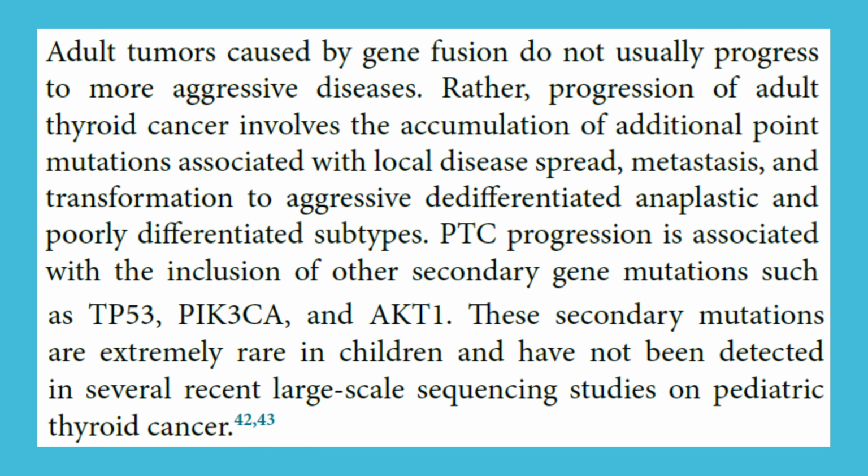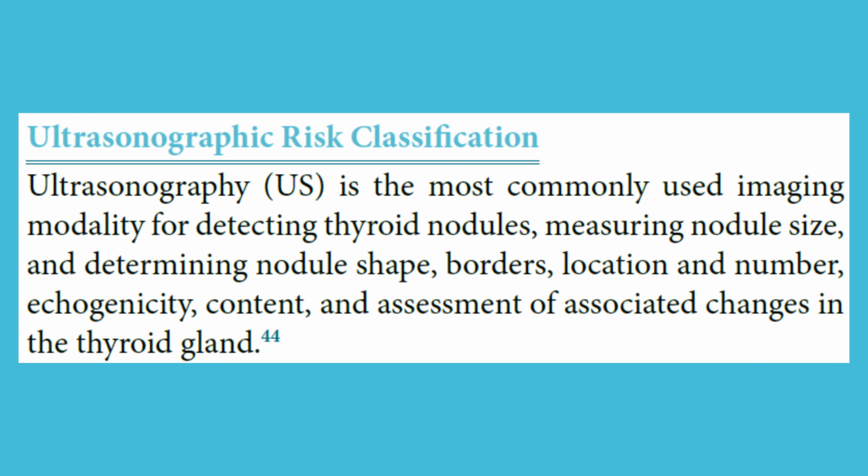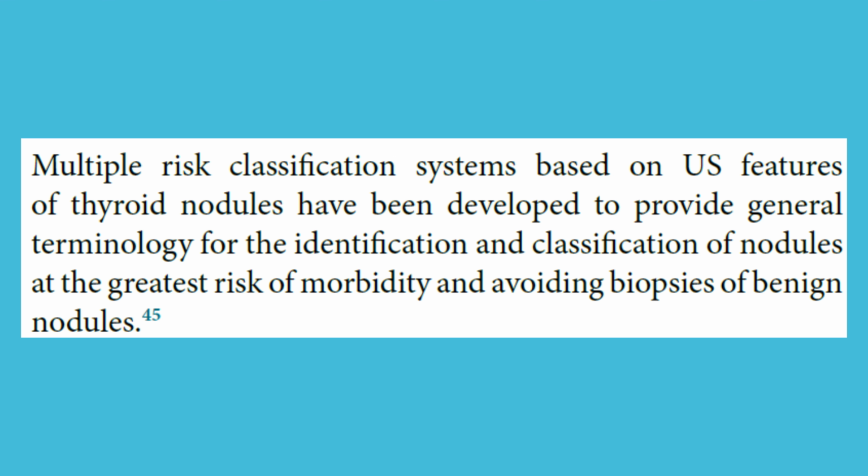Ultrasonographic risk classification. Ultrasonography (US) is the most commonly used imaging modality for detecting thyroid nodules, measuring nodule size and determining nodule shape, borders, location and number, echogenicity, content, and assessment of associated changes in the thyroid gland. Multiple risk classification systems based on US features of thyroid nodules have been developed to provide general terminology for the identification and classification of nodules at the greatest risk of morbidity and avoiding biopsies of benign nodules.